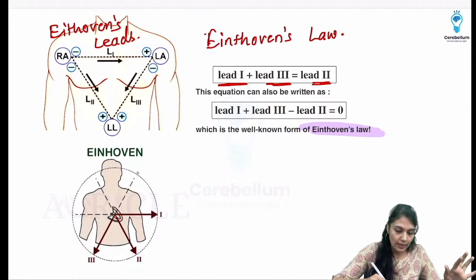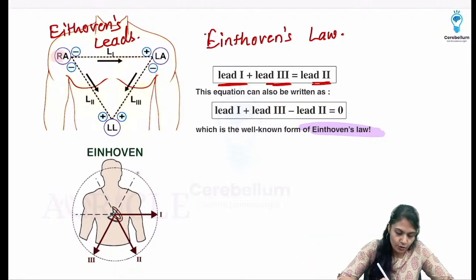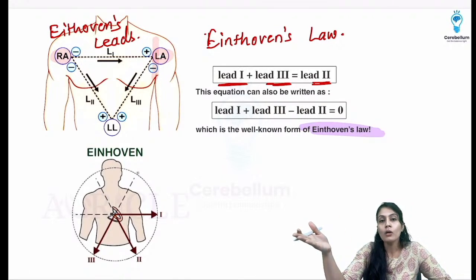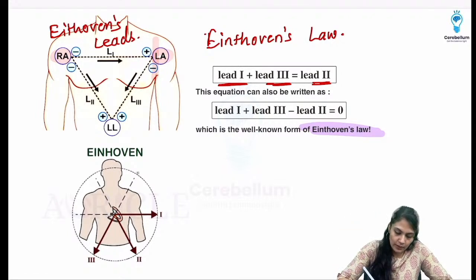And in Einthoven's triangle, one thing I was telling you, that wherever the L is more, for example, in the right atrium and left atrium, only one L is there, right? So that becomes the positive pole in lead 1. In the case of lead 2, see over here, there are 2 L's. So in this lead, this becomes positive, isn't it?